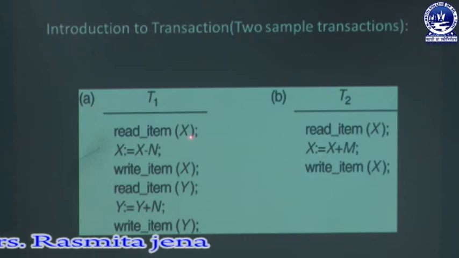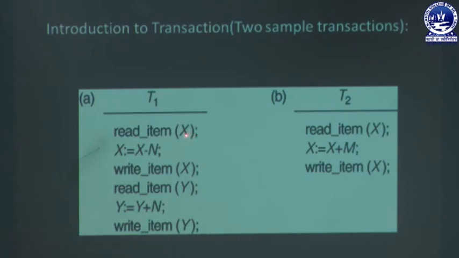Here, read item X means we read the value of item X from the disk block to the program variable, and write item X means I am updating the value of X, and after updating I execute write item X. That means the program variable writes the value of X to the disk block. When I execute write item X, it updates the value of the variable X in the database.